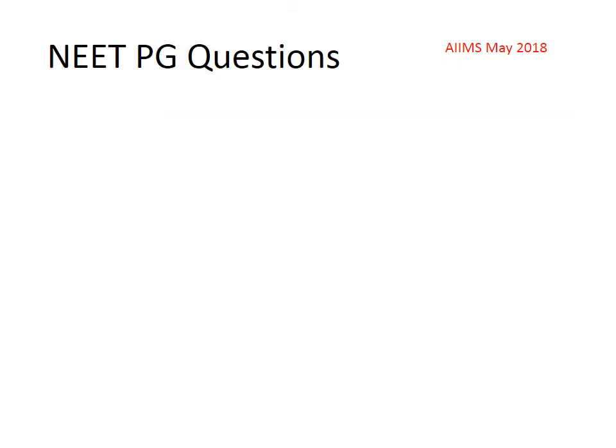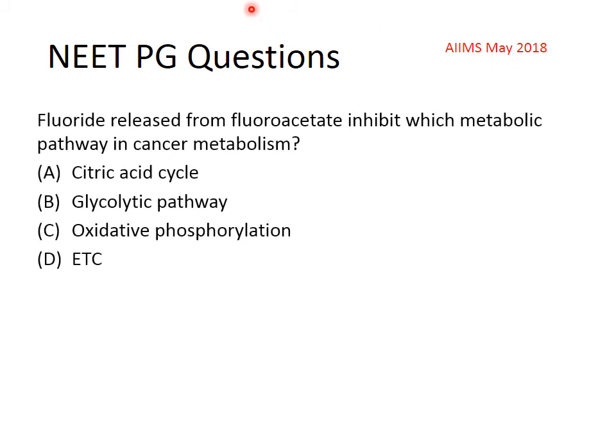Now we come to the NEET PG questions. Question number 1, which was in AIIMS May 2018: fluoride released from fluoroacetate inhibits which metabolic pathway? A, the citric acid cycle, B, glycolytic pathway, C, oxidative phosphorylation, and D, electron transport chain.